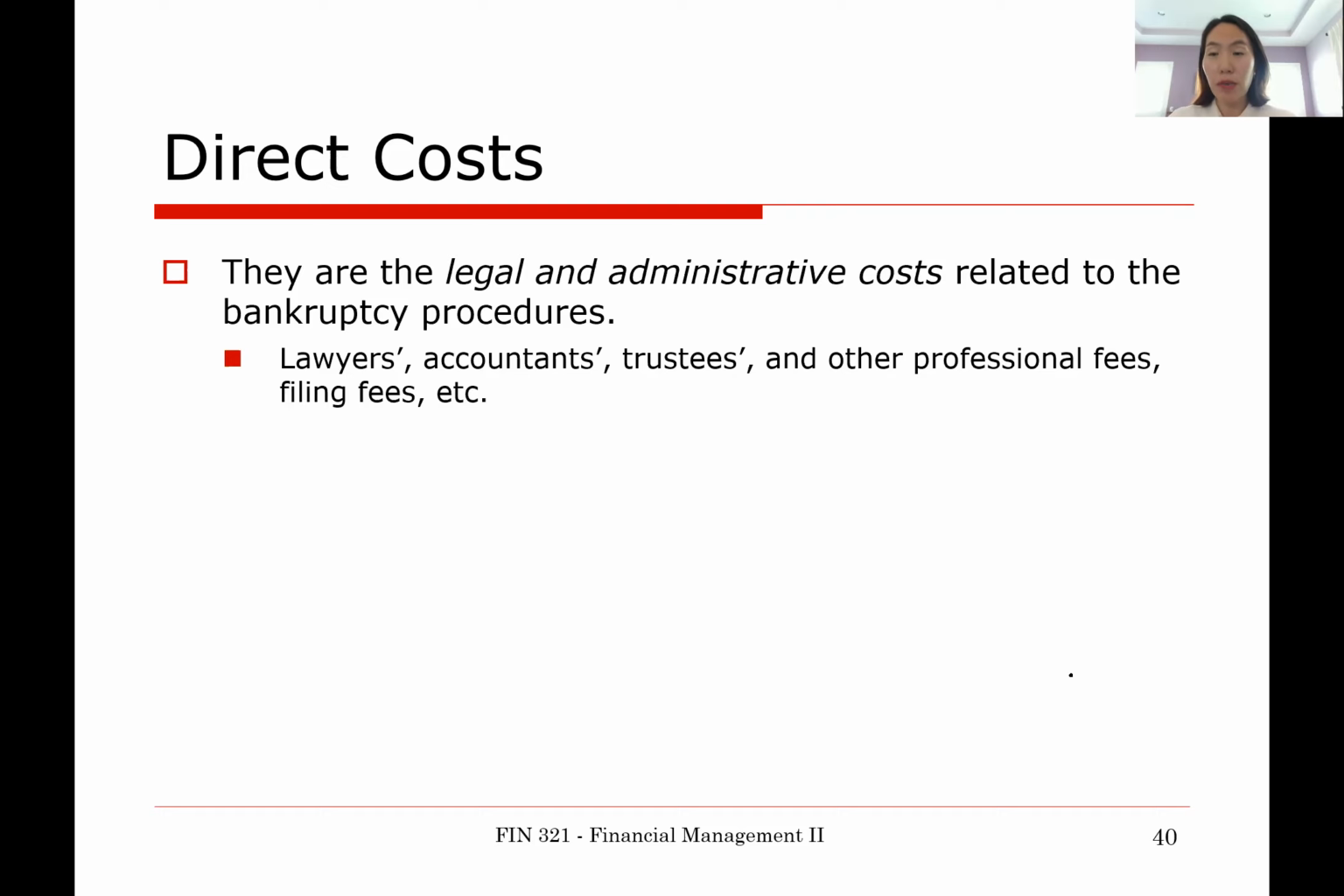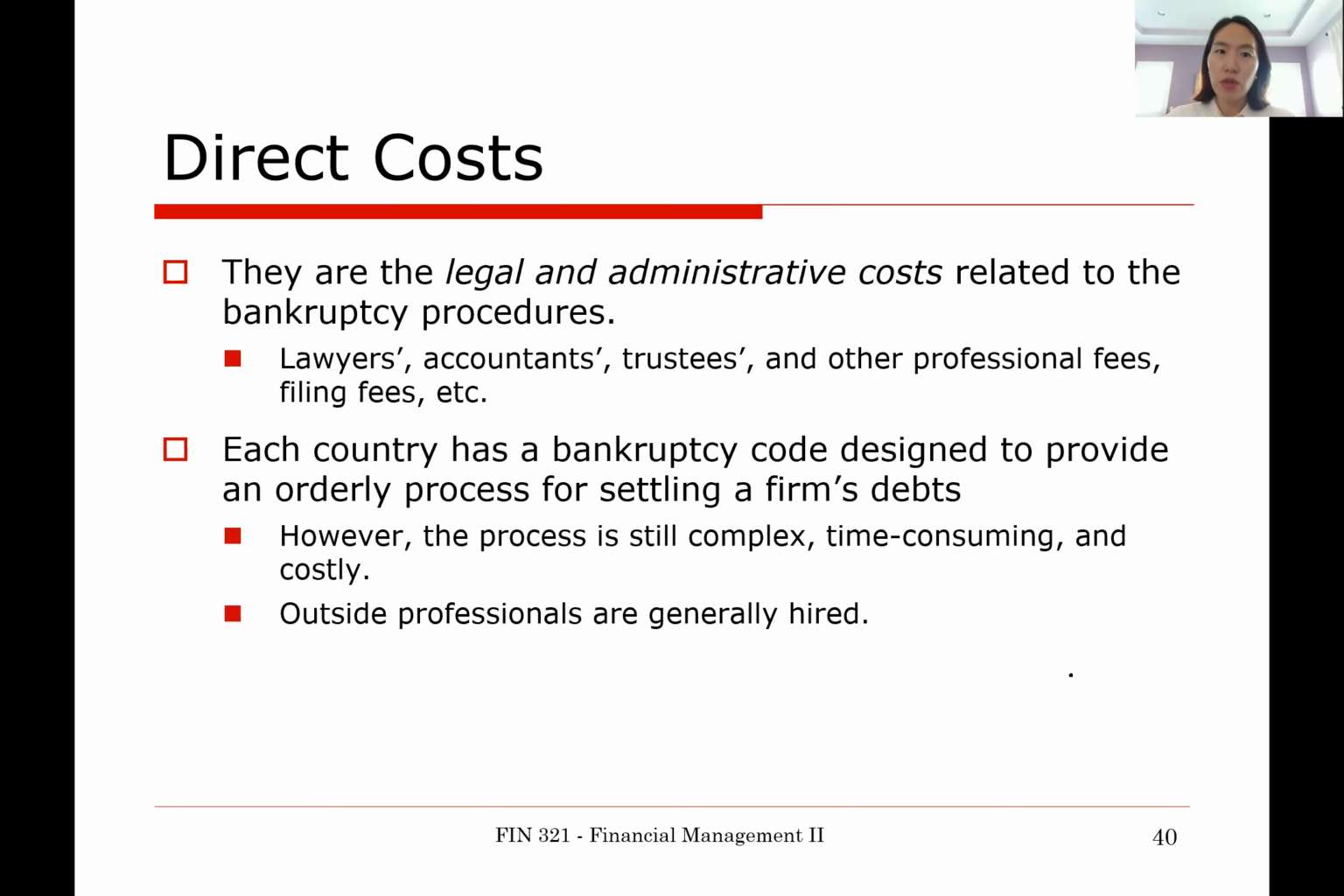When the firm is in bankruptcy court, they will have to hire lawyers, they will have to hire accountants and trustees, and they will have to hire other very expensive professionals, and they will have to incur filing fees and court users' fees, etc. All these costs add up to the direct cost of financial distress.